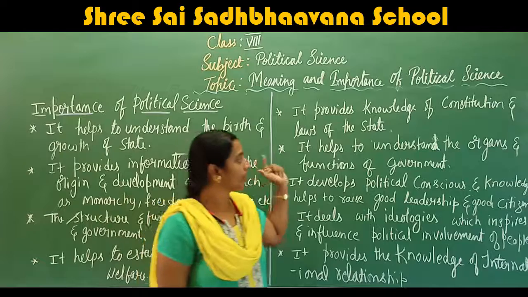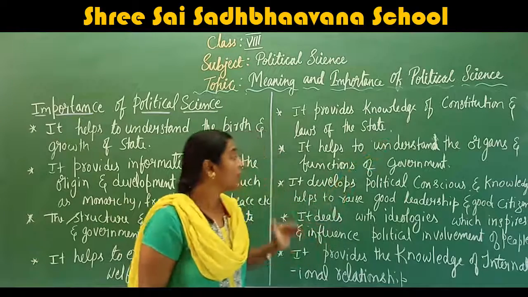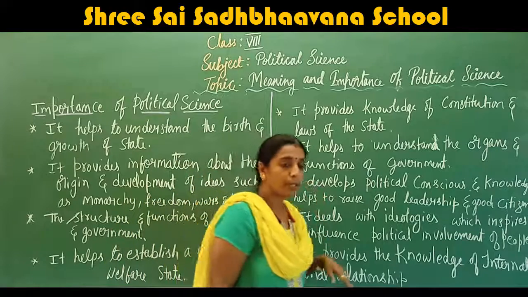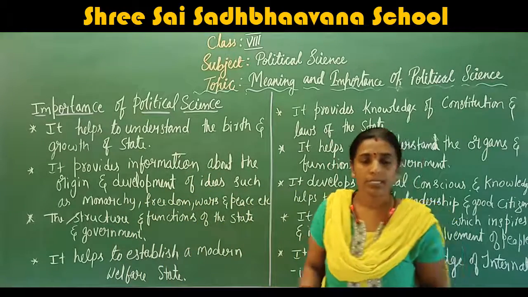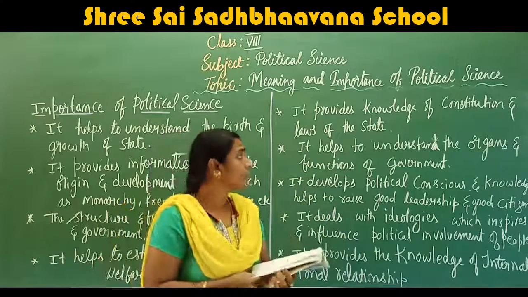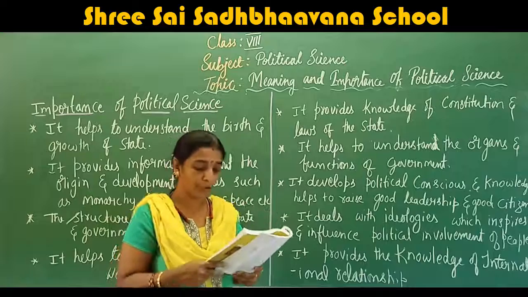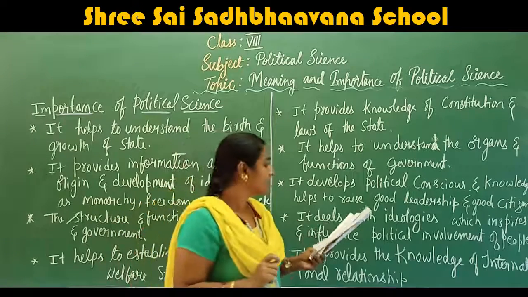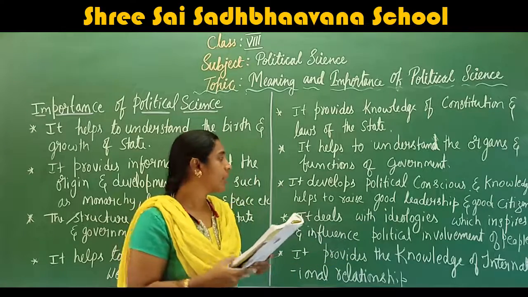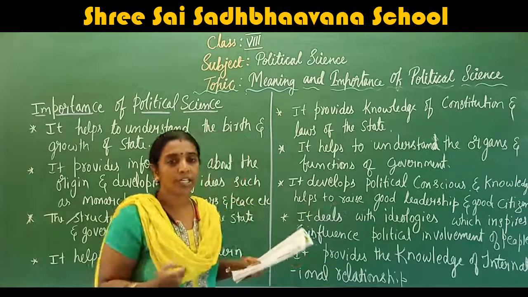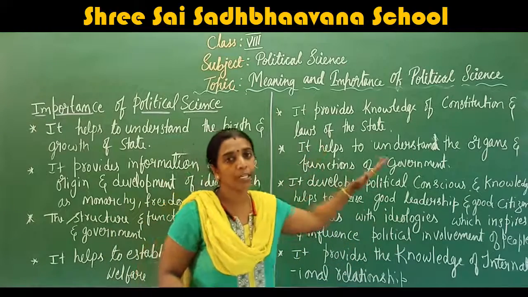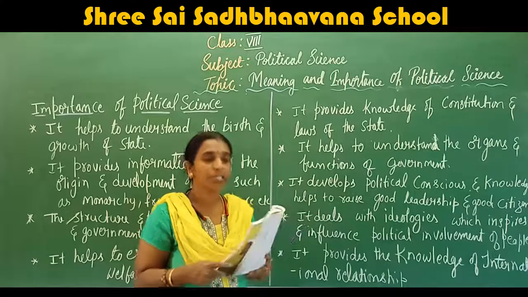So political science helps us to understand the functions of the legislative, the functions of the executive, and also the judiciary. Yes, I hope you know what the legislative is. The legislative is one of the organs of the government which forms the law, and the executive executes the law. The formed law comes under the executive. The judiciary, one of the organs of government, deals with justice.